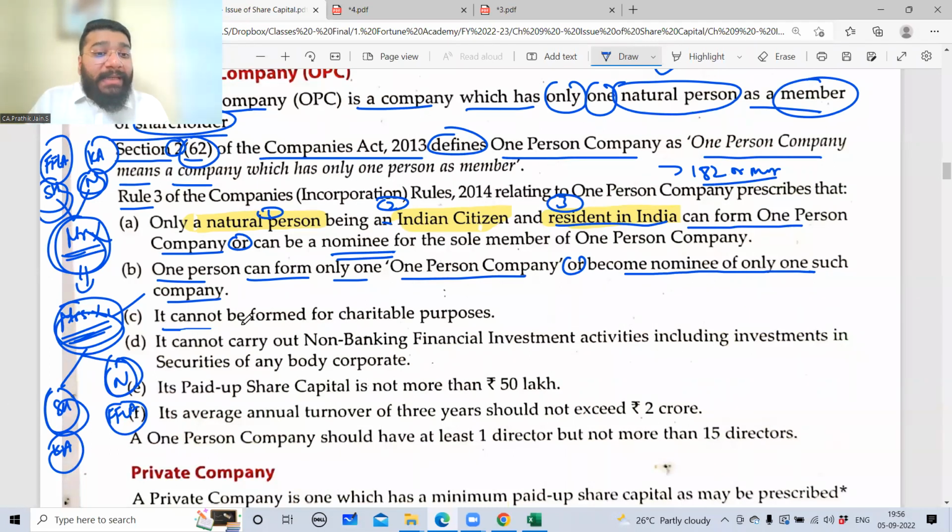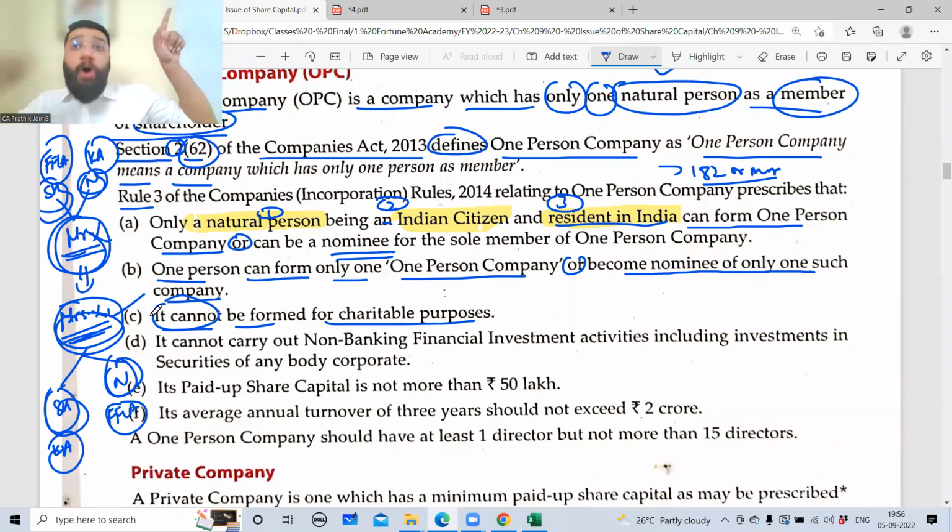Next, it cannot be formed for a charitable purpose. OPC cannot be formed for the charitable purpose. Which means an OPC can only be created for the purpose of doing business, where the intention is to earn profit. Charity is not allowed. If you want to do charity, you have to form a trust, a society, or an NGO, where you will be governed by the trust rules and society rules. That is for the charitable purpose.